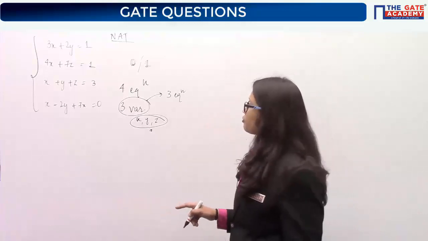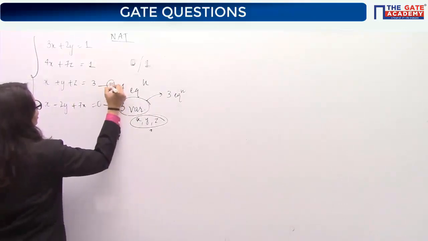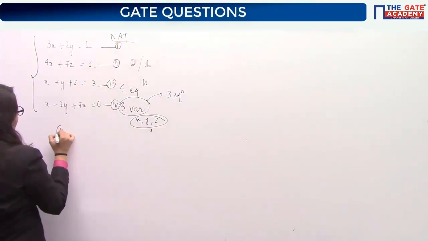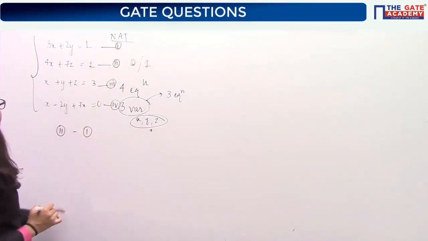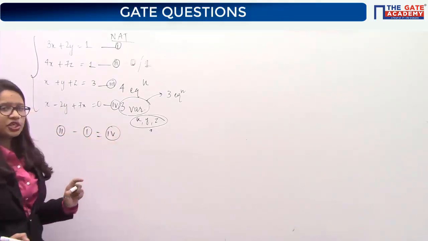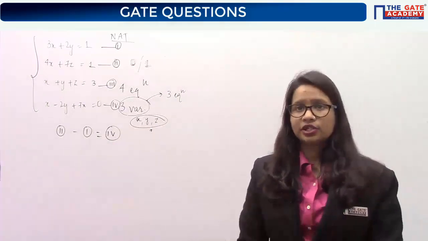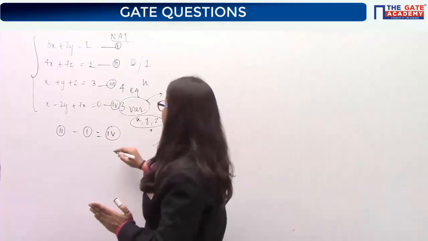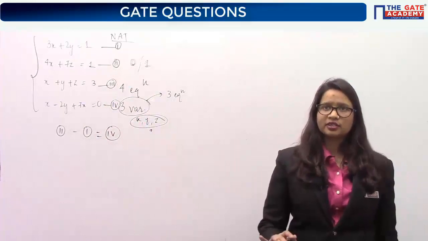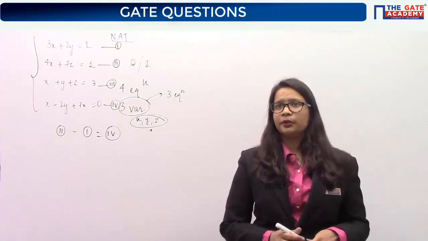Obviously, if you look carefully, let's say this is number 4, this is 3, this is second, and this is 1. If you subtract the first from the second one, then you will get your fourth equation, which implies that your fourth equation is nothing but a dependent equation. That means you can just eliminate this fourth equation from these 4 equations and solve by following the rest 3. Understood? Any doubt in this, or should I repeat it? Any doubt?